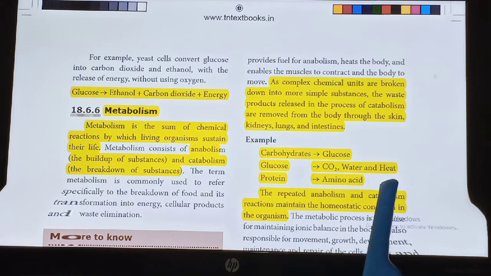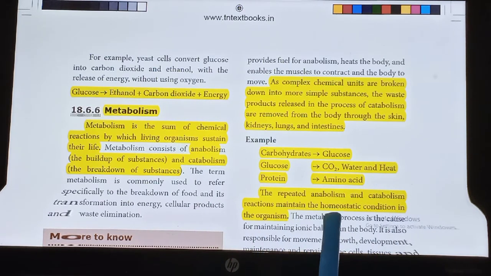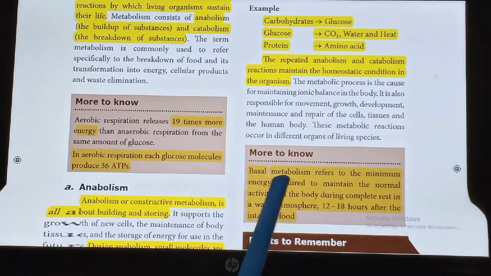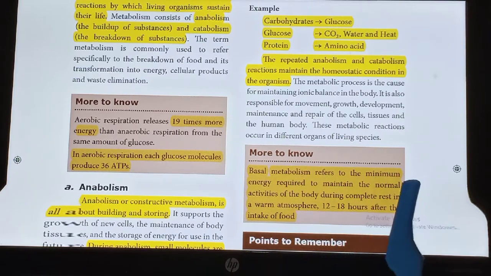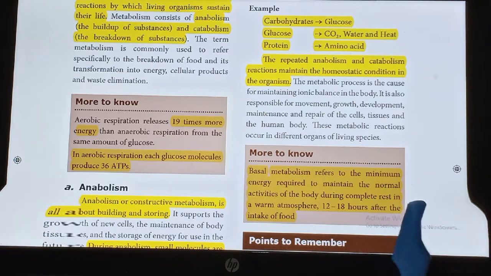Proteins are broken down into amino acids. The repeated anabolism and catabolism reactions maintain the homeostatic condition in the organisms. Basal metabolism refers to the minimum energy required to maintain the normal activity of the body during complete rest in a warm atmosphere, 12 to 18 hours after the intake of food.